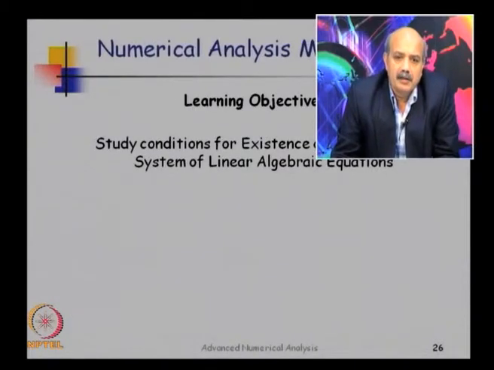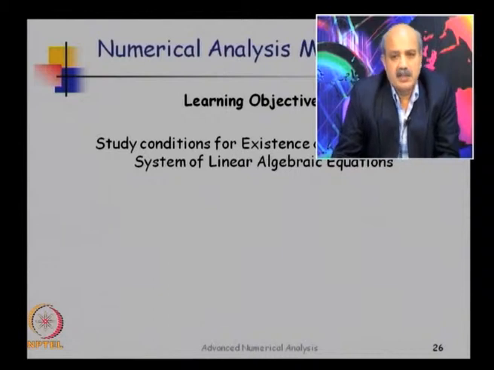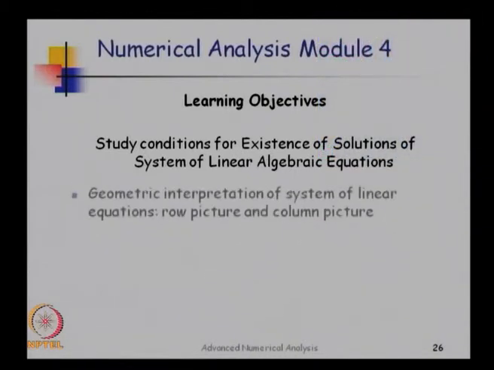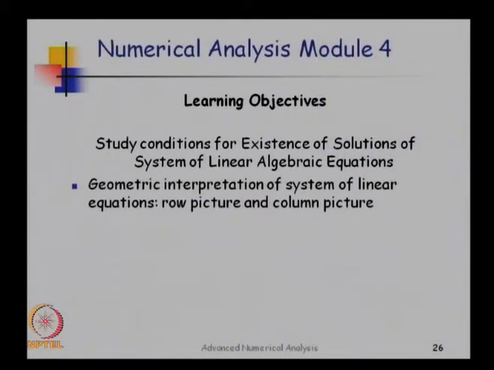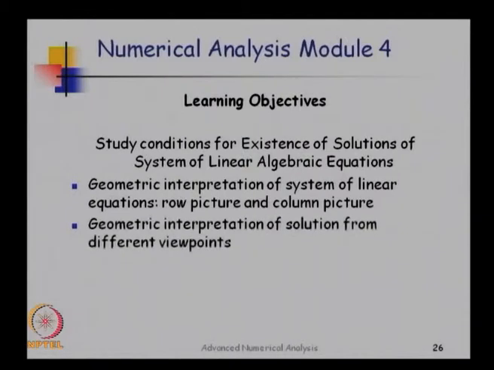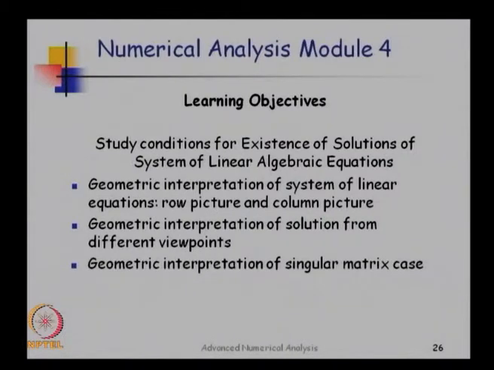So we will begin with the study of conditions for existence of solutions for linear algebraic equations. We move on to the geometric interpretation of the solutions, very important. I will look at the problem through two pictures, a row picture and a column picture. We'll look at the solution from two different geometric viewpoints.